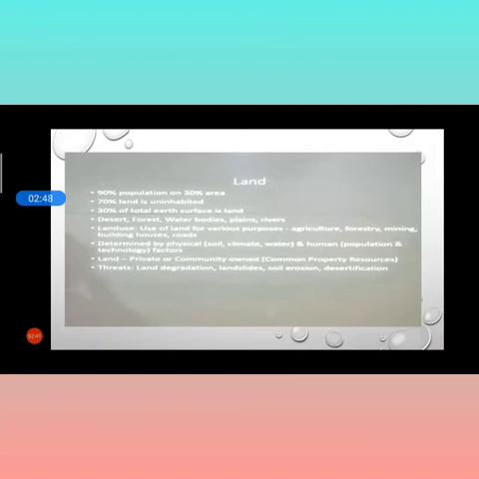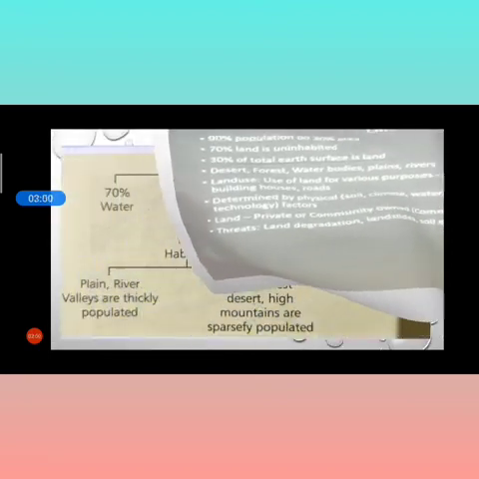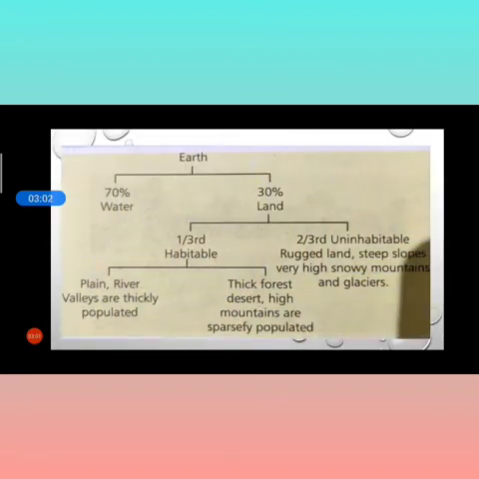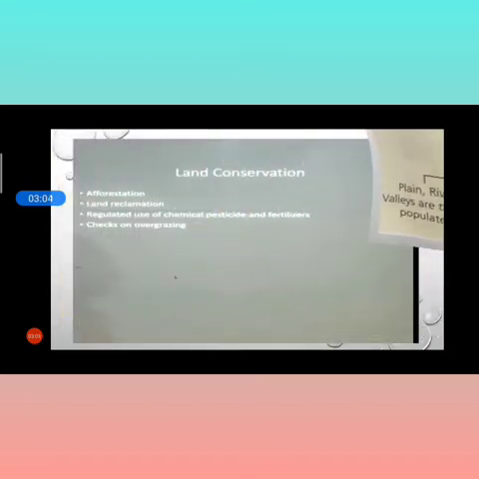Now threats means problems. What are the problems of land? Land degradation, landslides, soil erosion and desertification are the problems of land, the threats of land. Now this diagram we have already studied. Moving on to the next, that is land conservation. How is the land conserved?